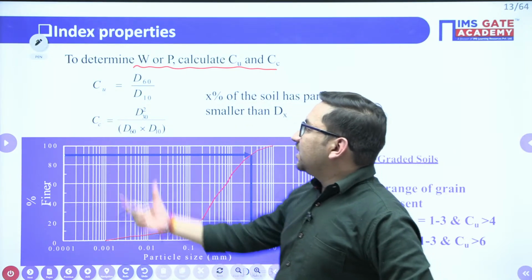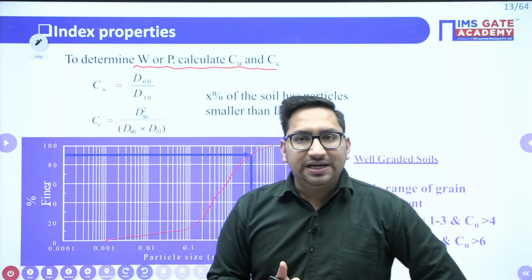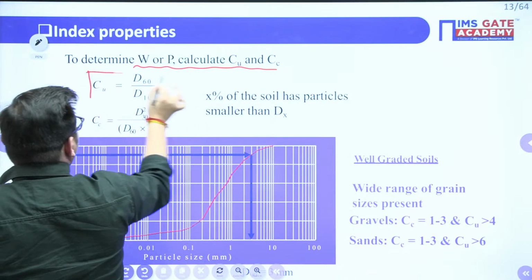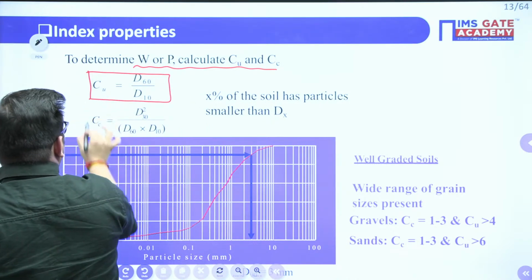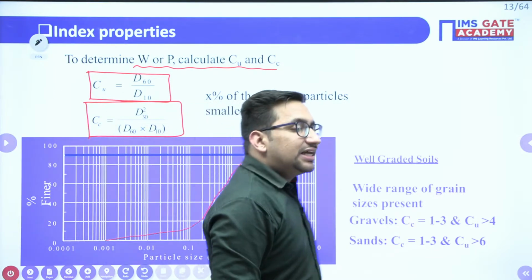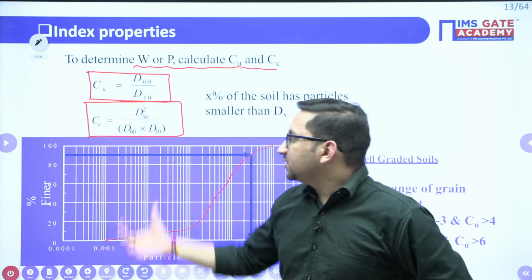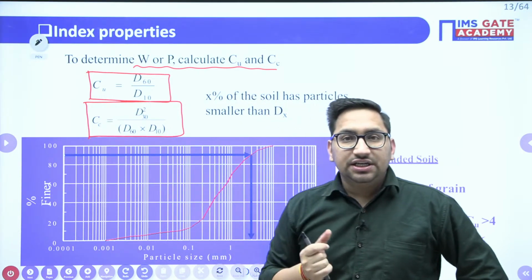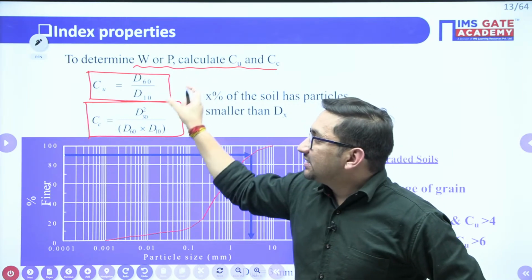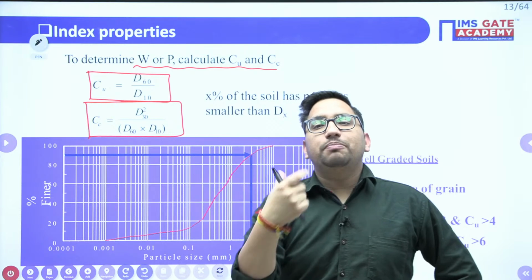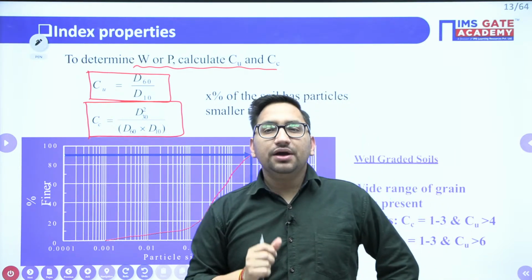One of the parameters is your coefficient of uniformity, CU, that is nothing but the ratio of D60 by D10. Another quantity is your CC value, that is your coefficient of curvature, that is nothing but D30 square upon D60 into D10. Sir, what is this D60? This D60 is that size of sieve below which 60% of particles are finer, right?